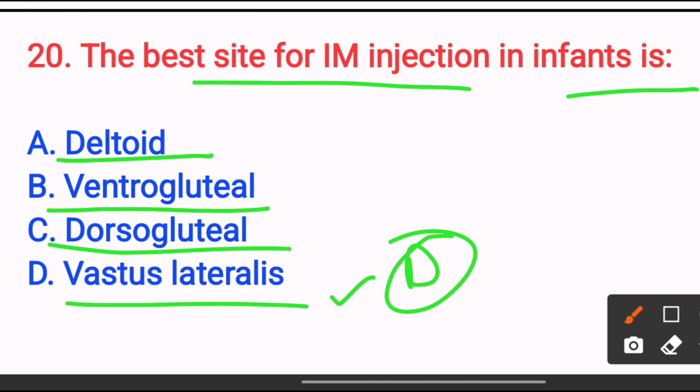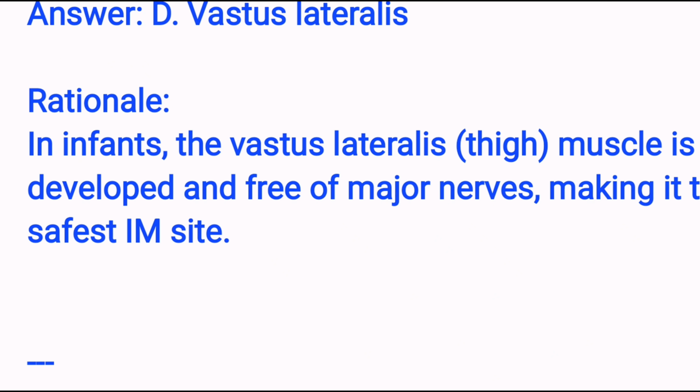We already discussed that for infants we use the vastus lateralis, and for adults we use the ventrogluteal, because it is the safest site. This muscle is well developed and free of major nerves, making it the safest site for the IM injection. So the answer is option D. Next,